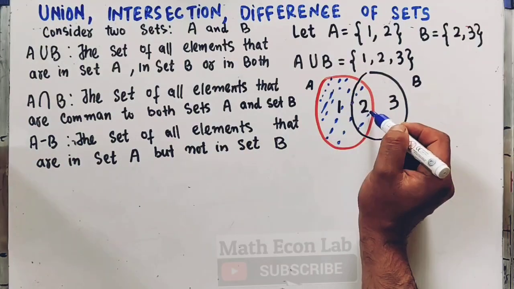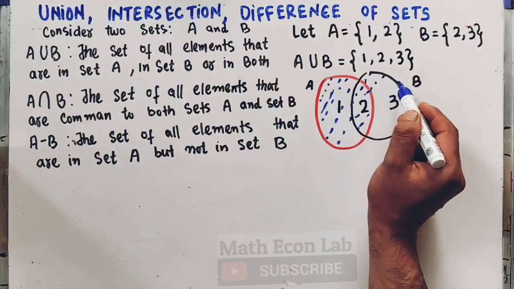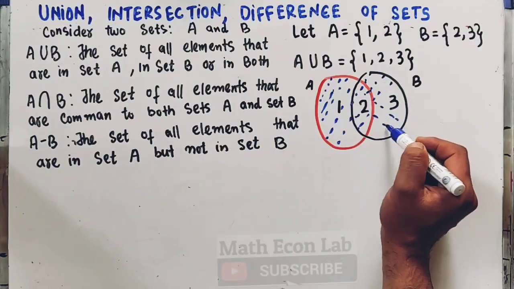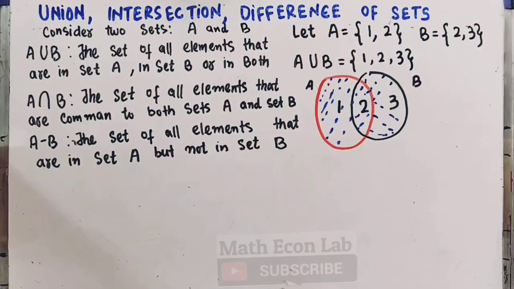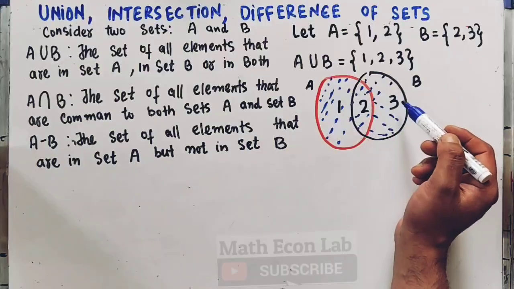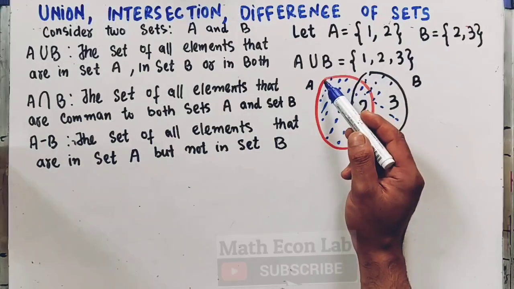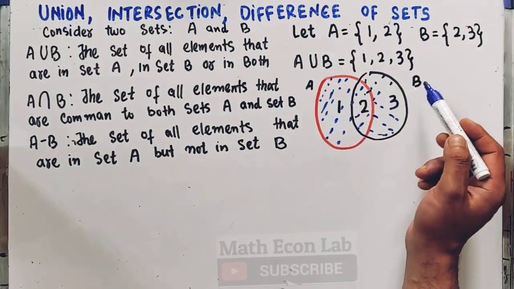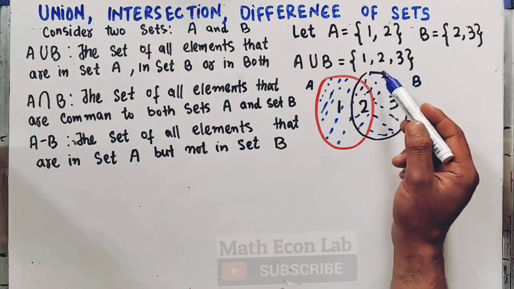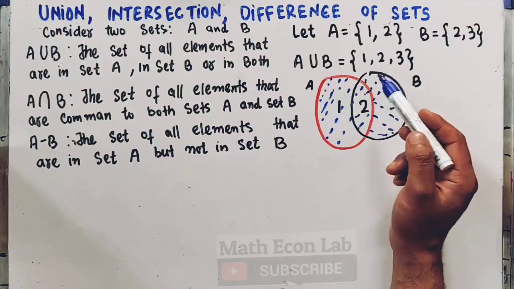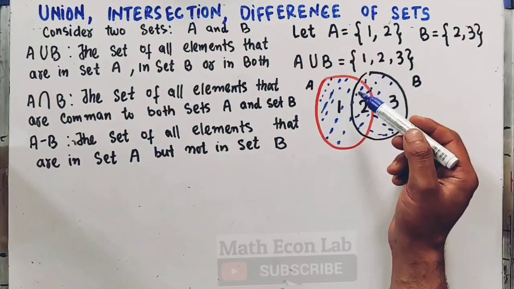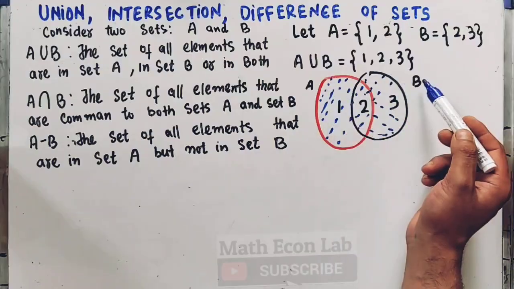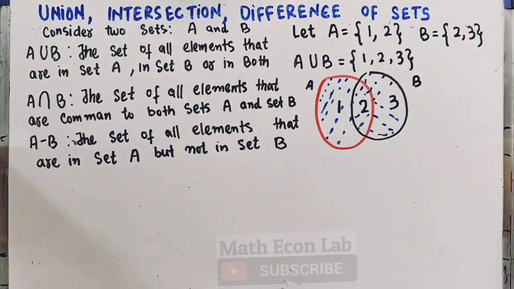So this whole area will be the union, which is the elements in set A, in set B, or present in both sets. Here you can see set A contains 1 and 2, set B contains 2 and 3. Then the union will be the elements present in set A, which is 1 and 2, the elements present in set B, which is 2 and 3, and the elements which are in both the A and B sets. So we have 1, 2 and 3.